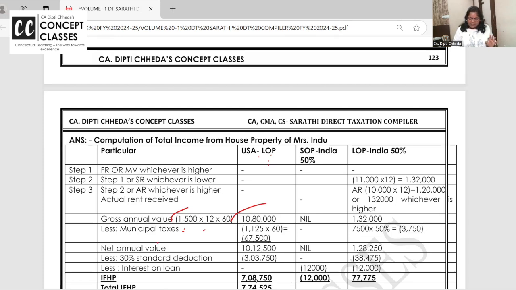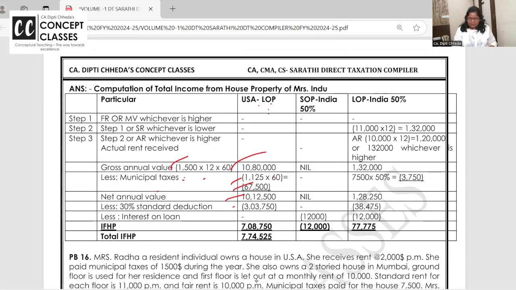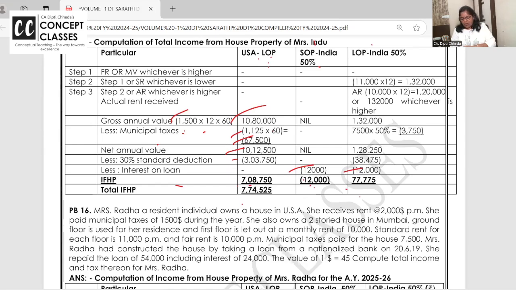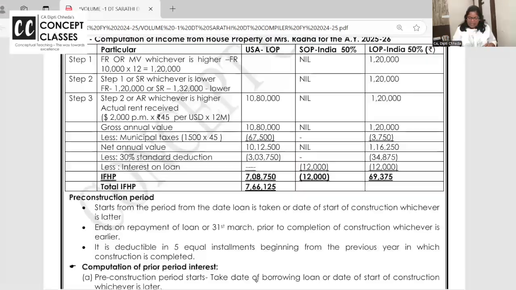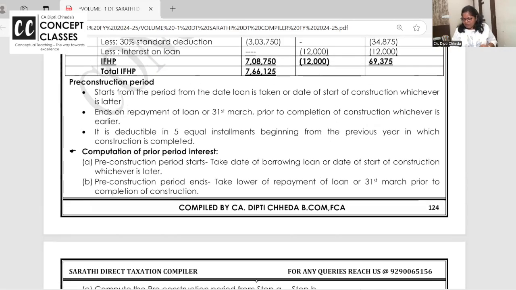Now municipal taxes paid are $1,125, not per month, yearly. Each dollar is 60, you deduct it, and then the standard deduction and so on. Self-occupied will be nil; only interest on loan is deducted. And for the let out portion, because it's 50% let out, 50% interest is deducted. So like this you can compute, and if somewhere there is loss and somewhere there is profit, can you set off? Yes.